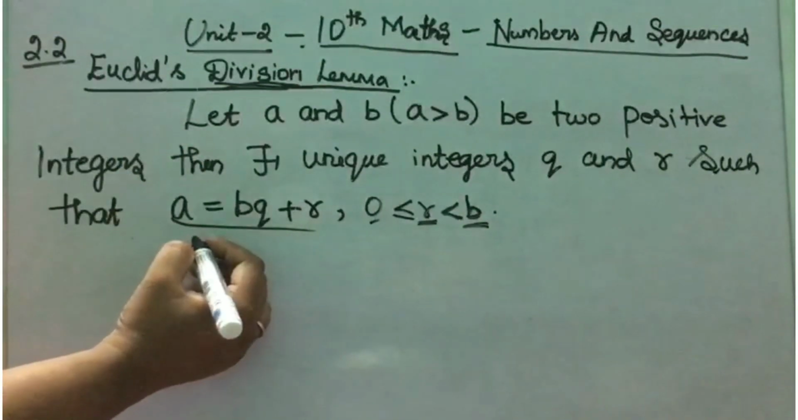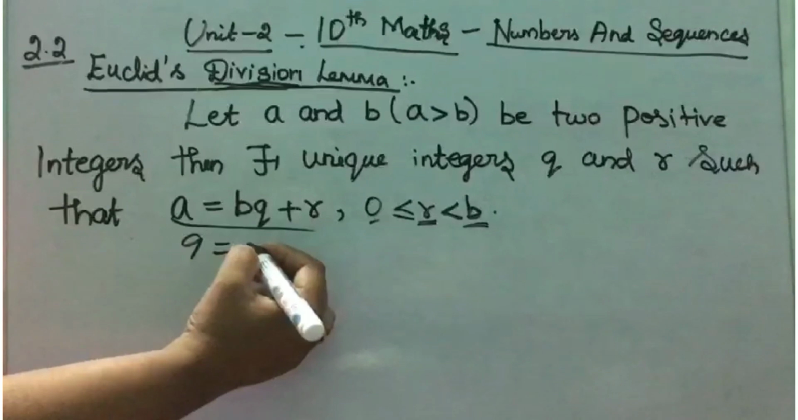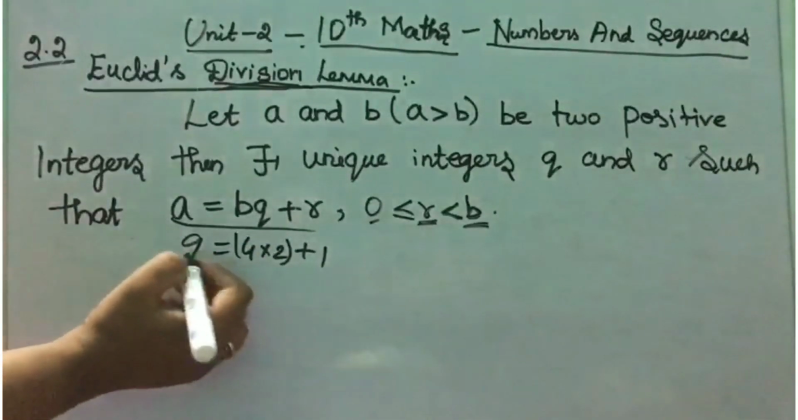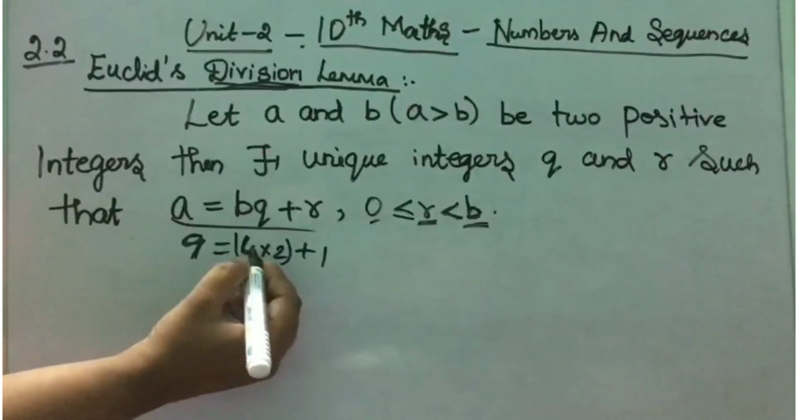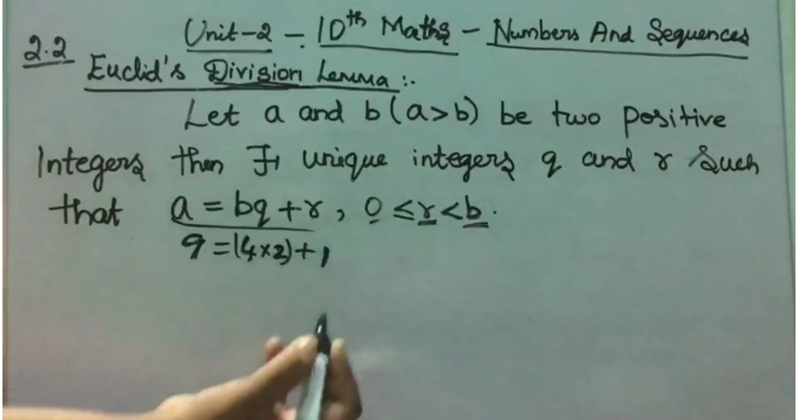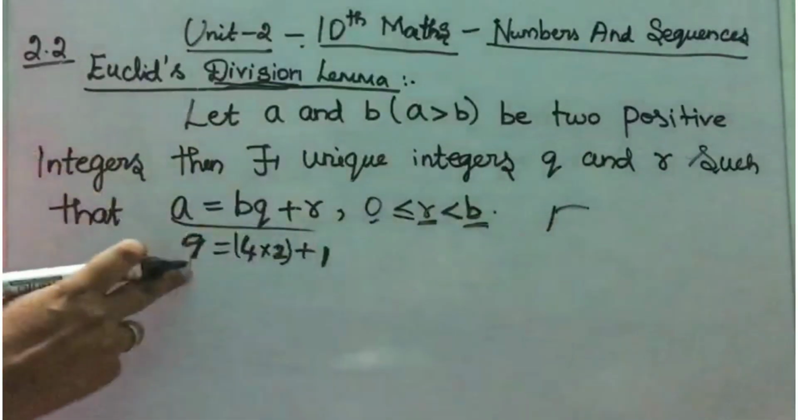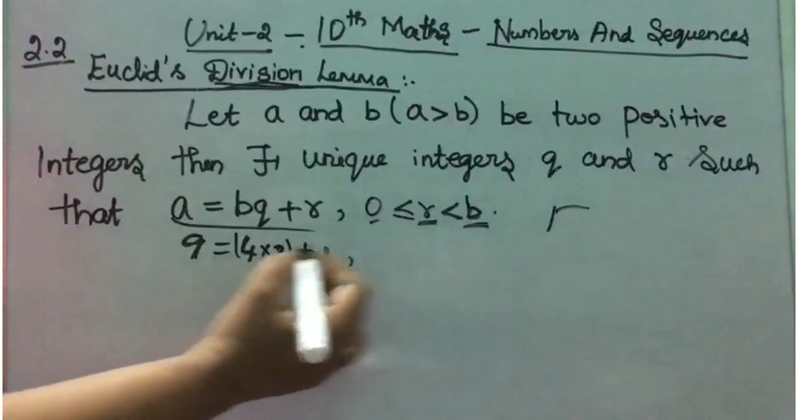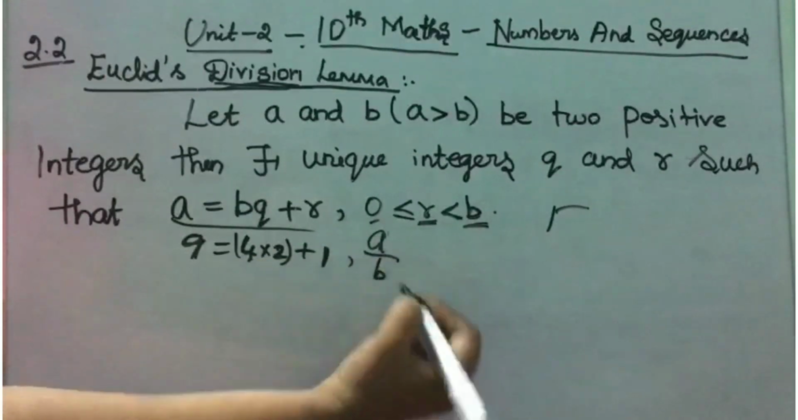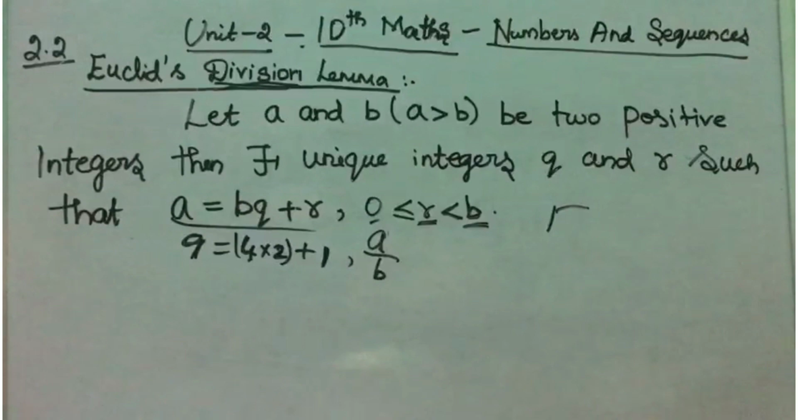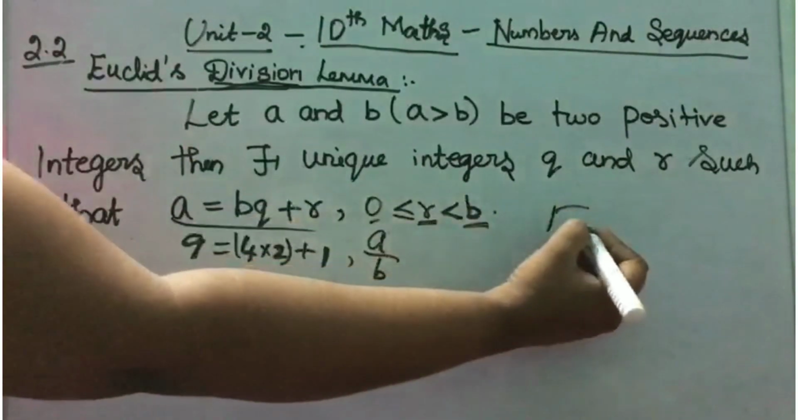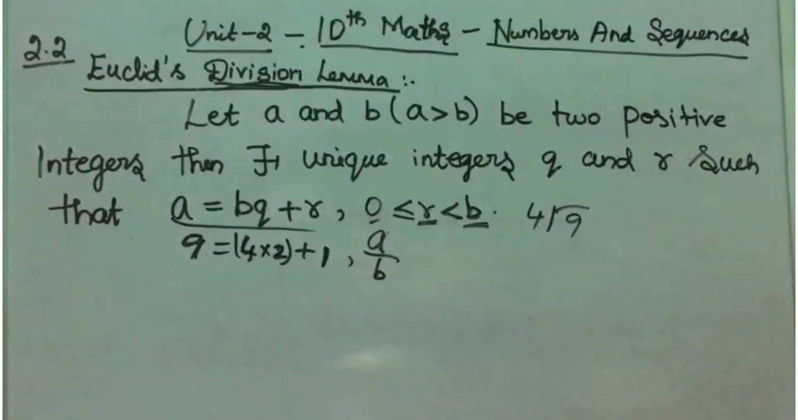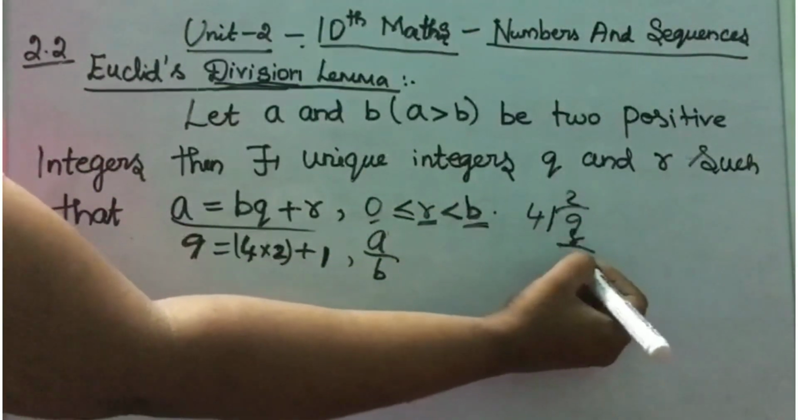Here what we have considered, 9 is equal to 4 into 2 plus 1. Clear? So this is your A and this is your B, this is your Q and this is your R. By the division, this number should be divided by this number. One more property is there, A by B. It divides A by B. So this is your A, which is 9, and what is the divisor? This is your 4. 4 2s are 8 and remainder 1.